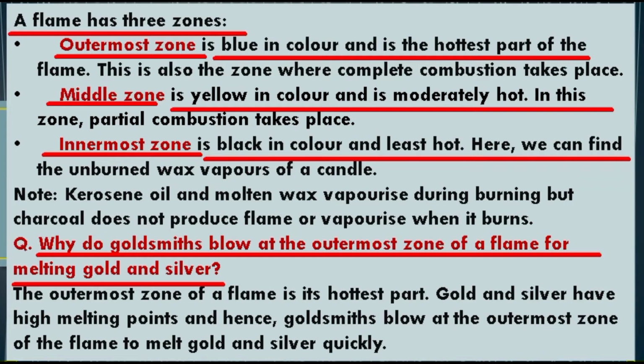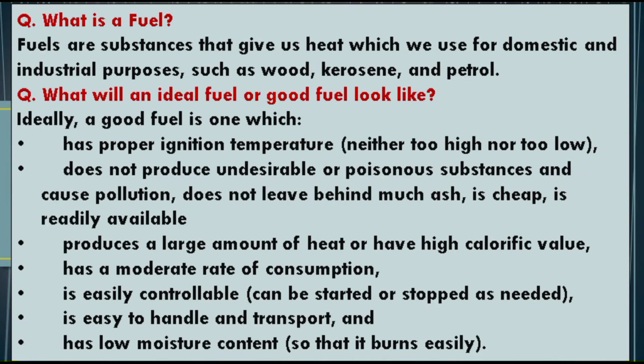So that's why goldsmiths blow at the outermost zone of the flame to melt gold and silver quickly. Now students, here is a question: what is a fuel? Students, a fuel is any material that can be made to react with other substances so that it releases energy as heat energy or to be used for work, like wood, kerosene, petrol, etc.